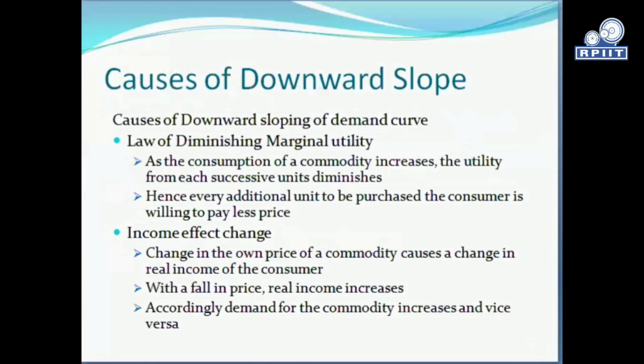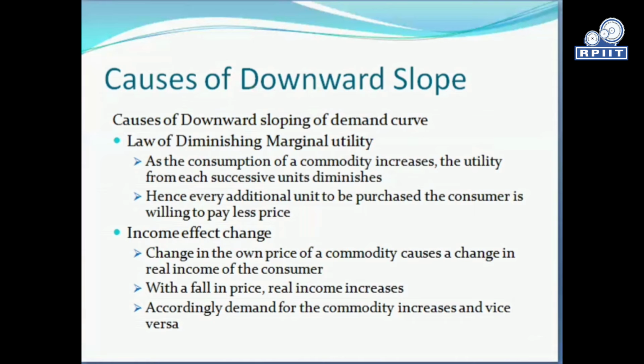Now, there is one question that arises. We have seen in the diagram that the demand curve is downward sloping. Why does the demand curve have a downward slope? There are five basic causes because of which the demand curve is downward sloping. The first is the law of diminishing marginal utility.